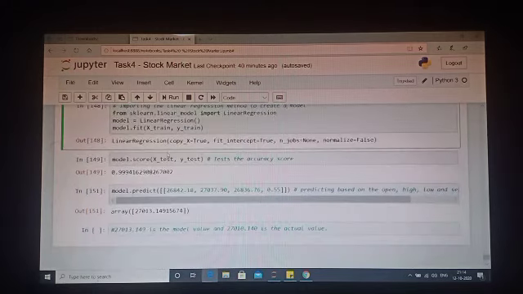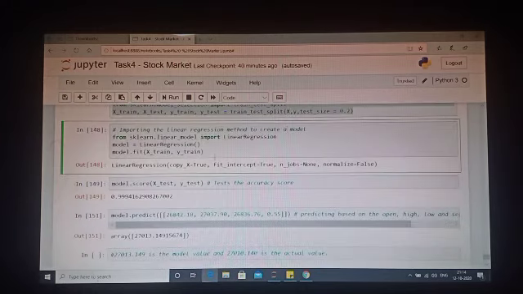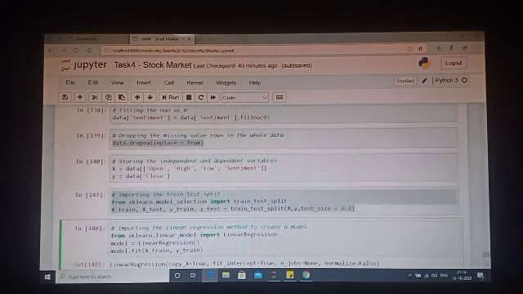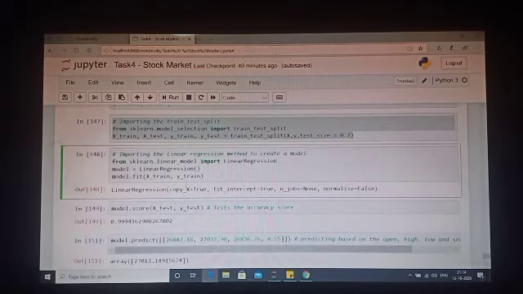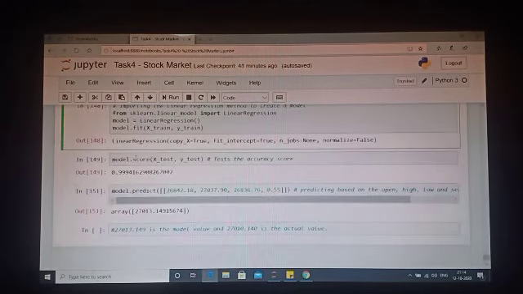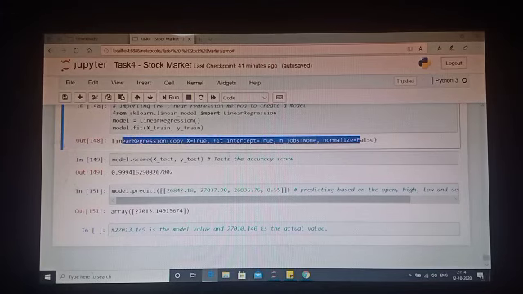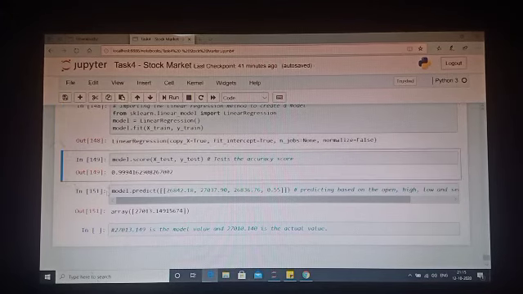After that, I'm creating a model of linear regression. It's actually a multi-dimensional, multi-variable linear regression. So I'm creating a model out of that, and I'm fitting it with the X train and the y train. So the model is created here, and the score, if I check, is showing 99.94% accuracy.